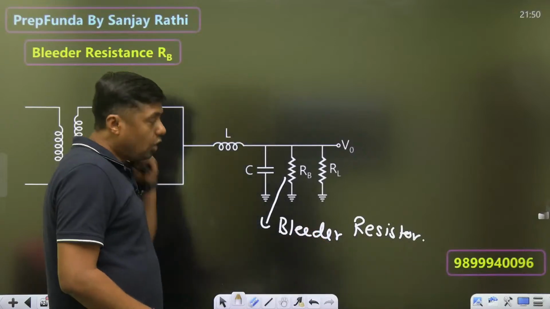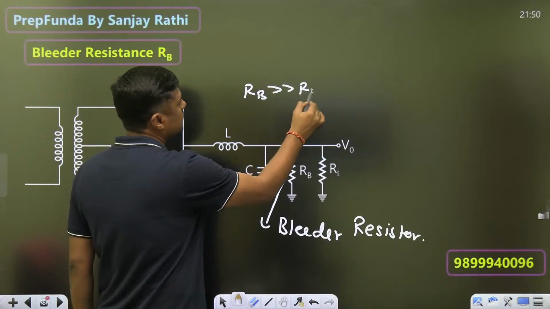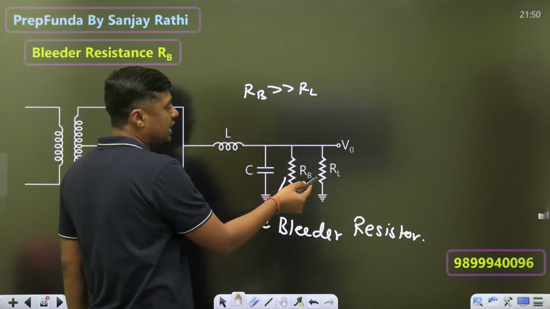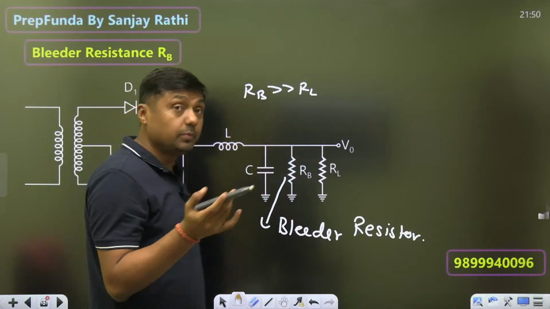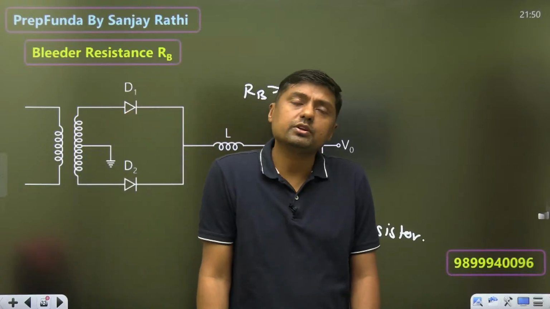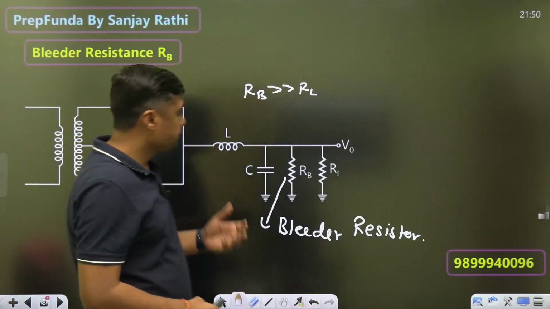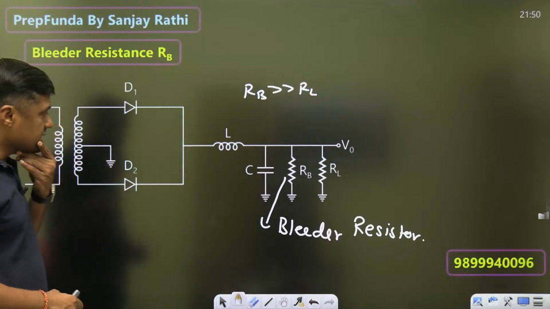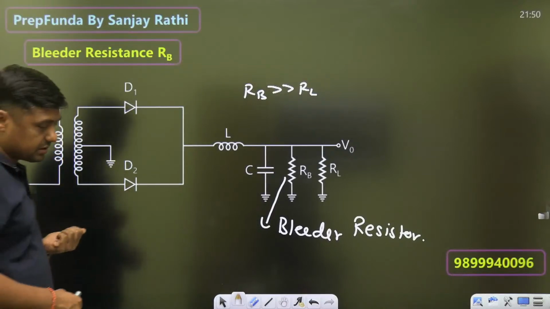Normally the value of RB is very, very much greater than RL, so that when we connect RB parallel with RL, the combination is nearly equal to RL. So RB is greater than RL. That will be the question: what should be the value of RB? It should be very, very greater than RL. Second important thing, it is a bleeder resistor. What is the purpose of the bleeder resistor?